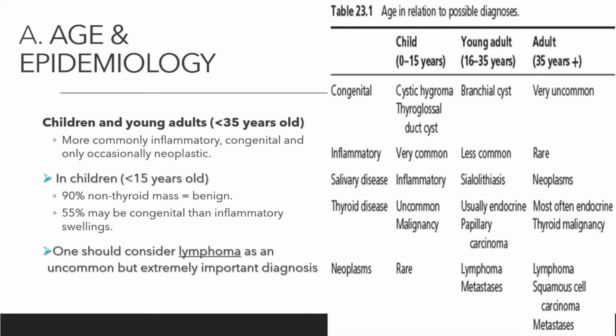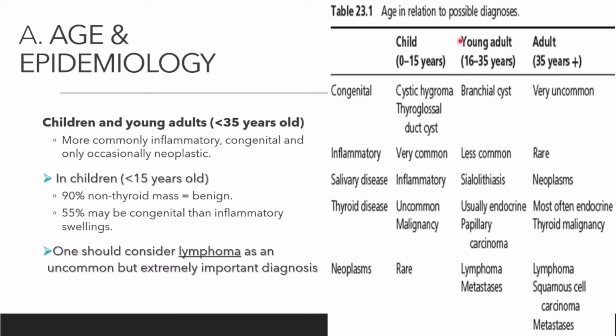Okay, so in children, the commonly inflammatory, congenital and occasionally neoplastic. In children less than 15, 90% is non-thyroid mass ataupun benign. 55% may be congenital then inflammatory swelling. One also should consider lymphoma as an uncommon but extremely important diagnosis.